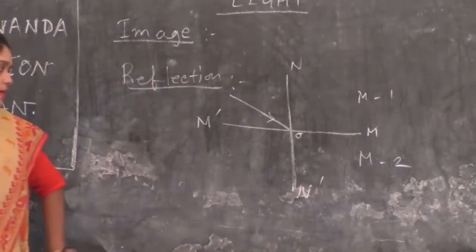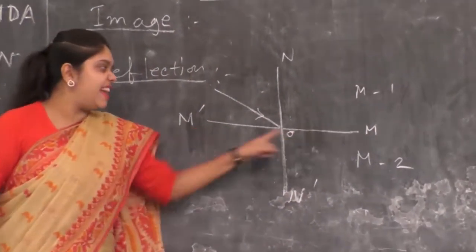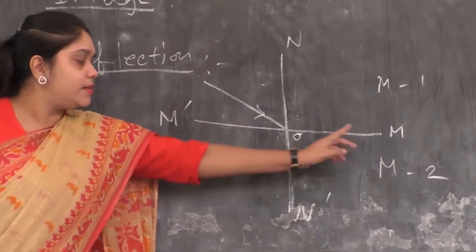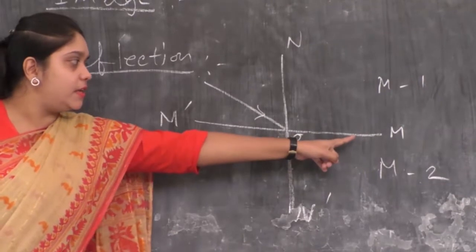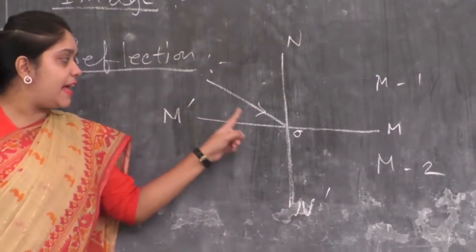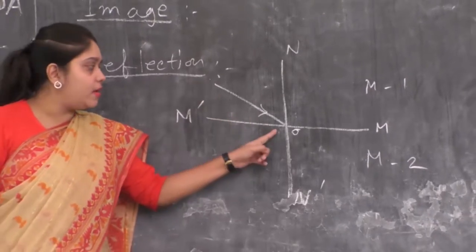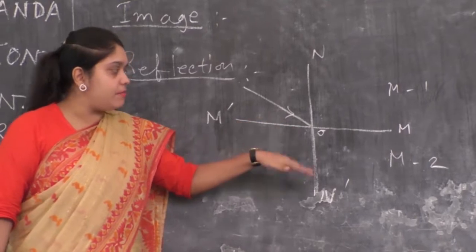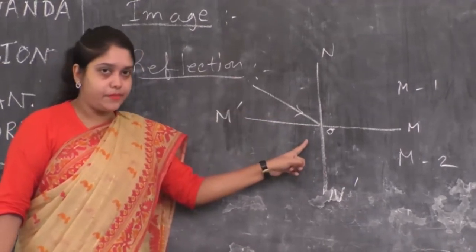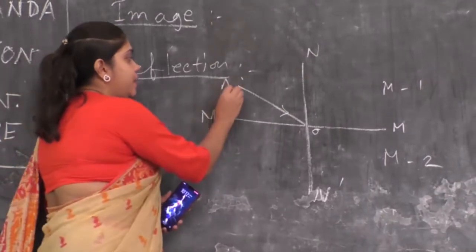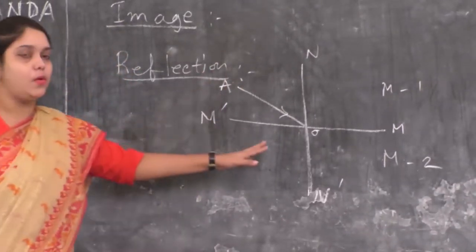So what I have drawn here, this is the line of section, this is medium 1 and this is medium 2. M slash is the line of section. This is an incident ray. It is falling on the surface of the second medium obliquely, at point O. The name of the incident ray is AO.